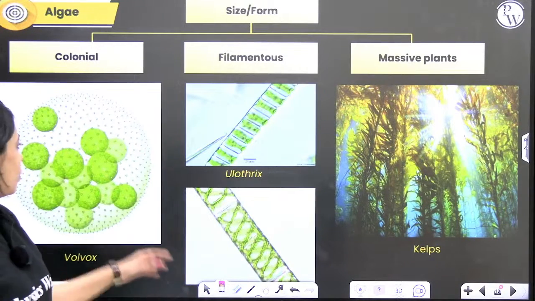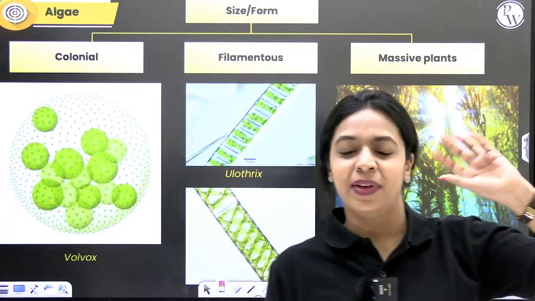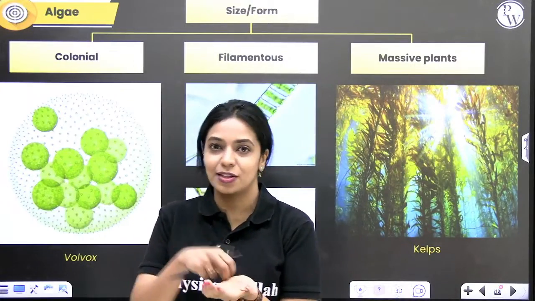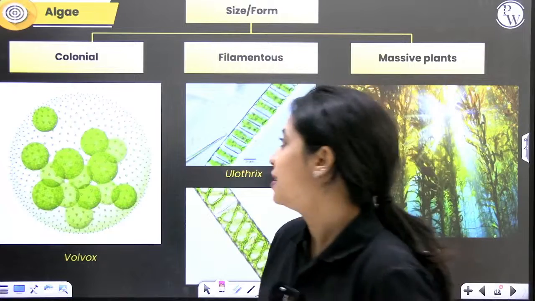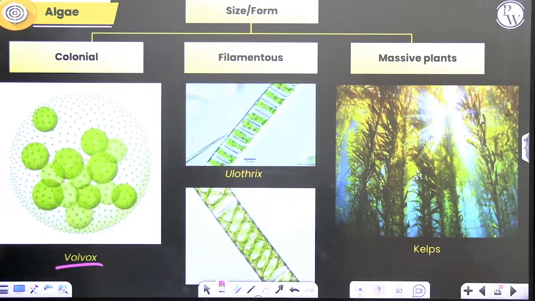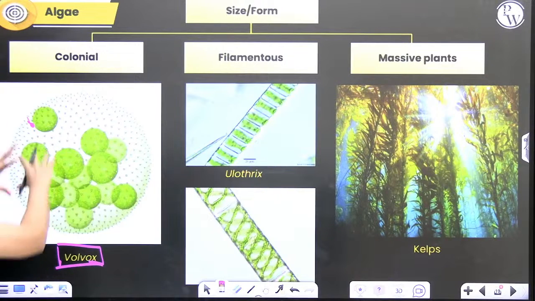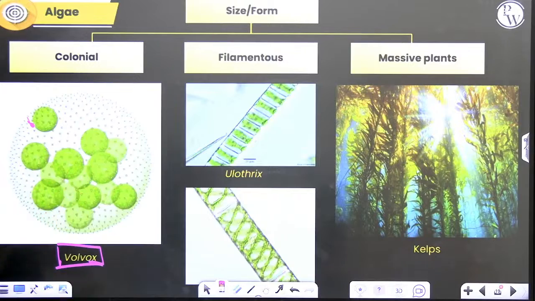Okay. So, colonial alga. Colony means what? You've heard of colonies with regard to bacteria, right? One cell becomes two cells, two cells become four cells, and then they make a group of cells. That's called a colony. Similarly, there is a colonial alga that you can find in green algae as well. Its name is Volvox. As you can see here, every little cell is similar to a Chlamydomonas cell. Many such cells come together and form a colony. This is called colonial form.